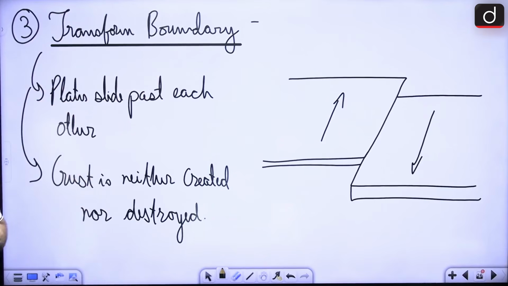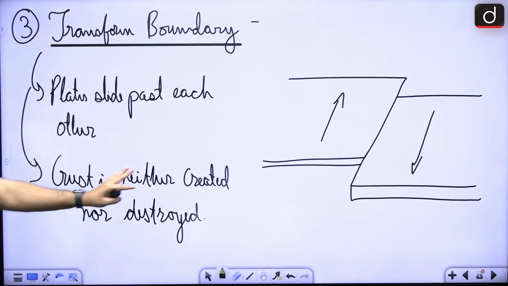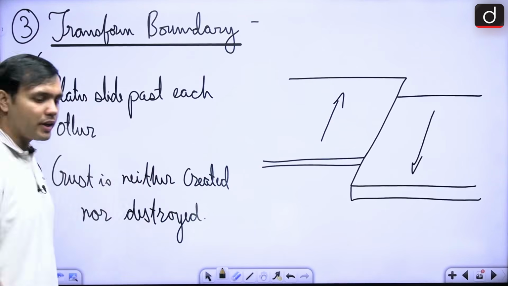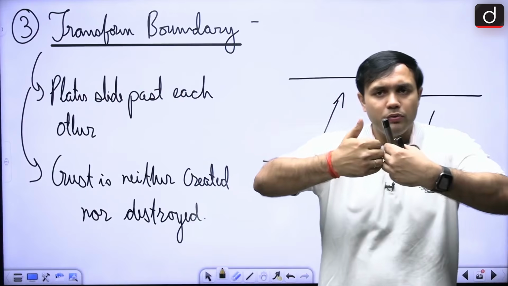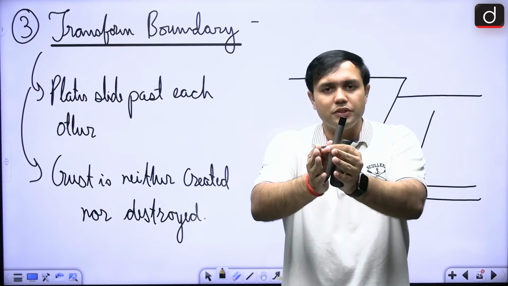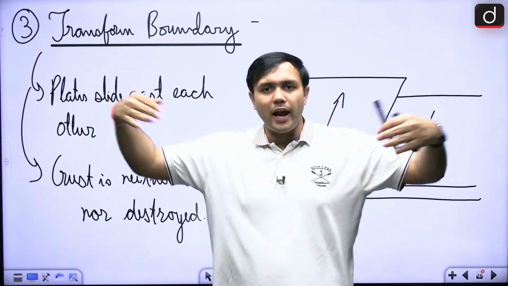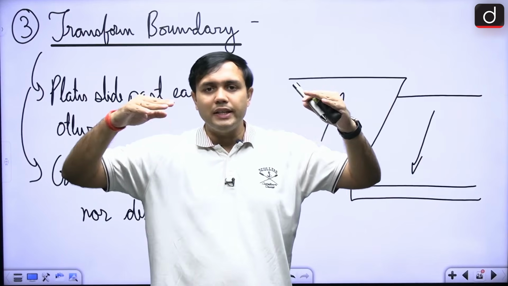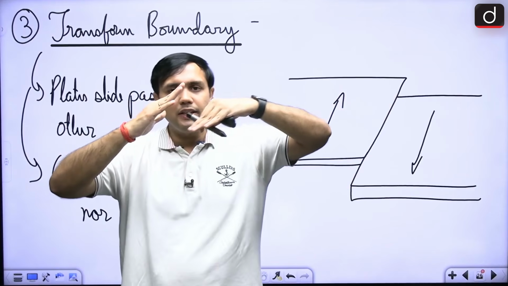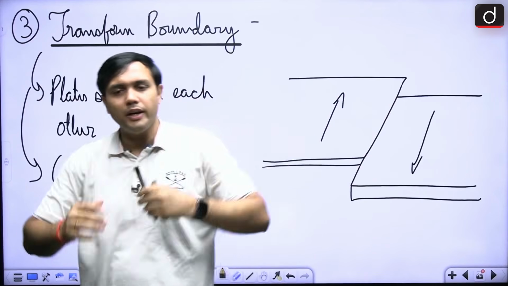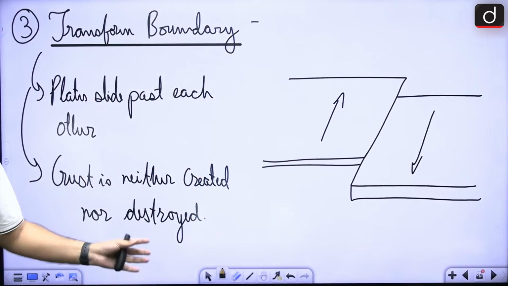Now the last one, that is transform boundary. So here plates are scraping past each other and neither is crust being created nor destroyed, right? This is a very important demarcation. First, in case of plates moving apart from each other, new crust is formed. In case of plates colliding with each other, what is happening? Crust is being destroyed, and when this collision is taking place, the thicker plate is doing what? Because it is less dense, it is moving up, and the thinner plate that is more dense is moving down, right? And in case of transform boundary, neither is crust being created nor destroyed.